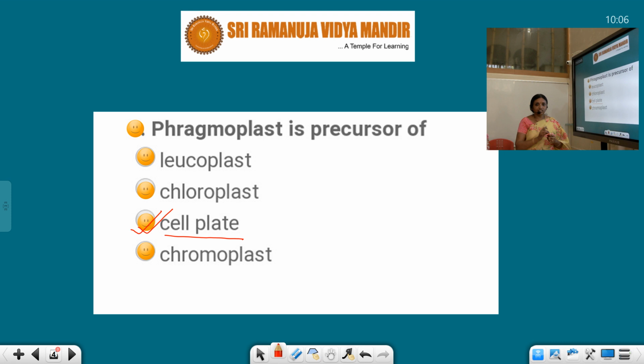So many vesicles are formed, and from the center they start developing towards the peripheral. Whereas in animal cells, the constriction appears from the peripheral side, and just opposite, in the plant cell, the cell plate starts forming from the middle, and then it migrates to the peripheral side, and a cell plate is formed. So phragmoplast is the precursor of the cell plate.